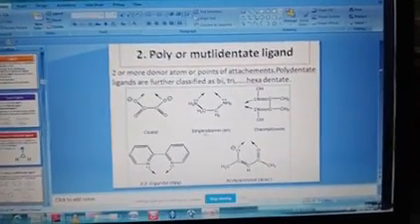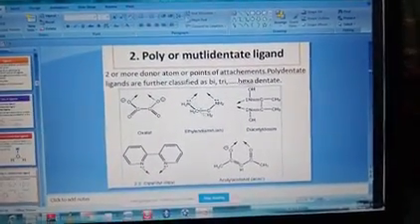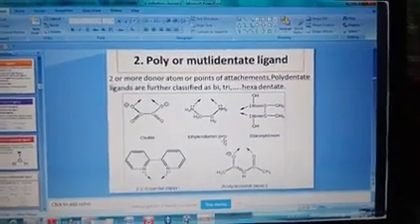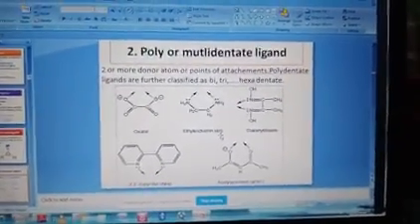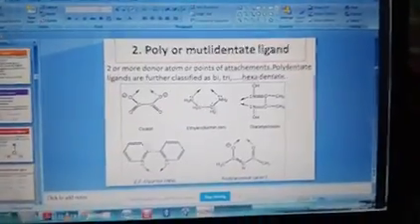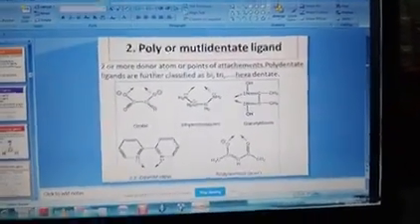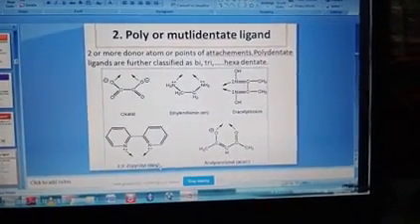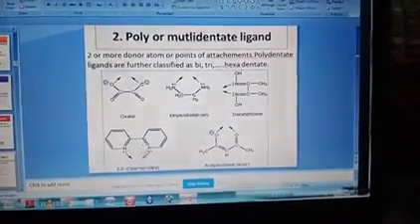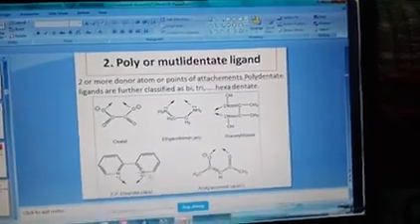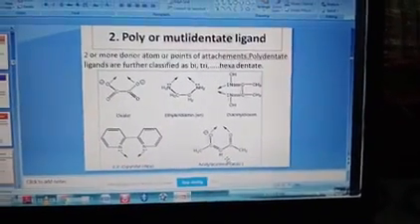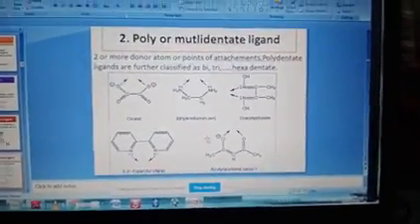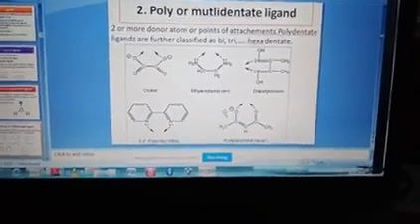Suppose if en is there, that means you need to draw the second figure. In the exam, in some formula they will write only en within brackets. That means you need to draw this picture. Suppose dipy is put inside the first bracket, that means you need to draw this picture. That is why we need to understand all these pictures. So you draw it.